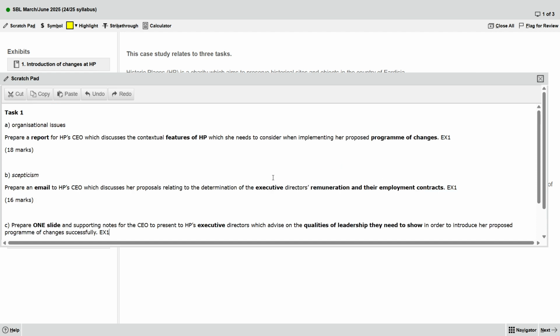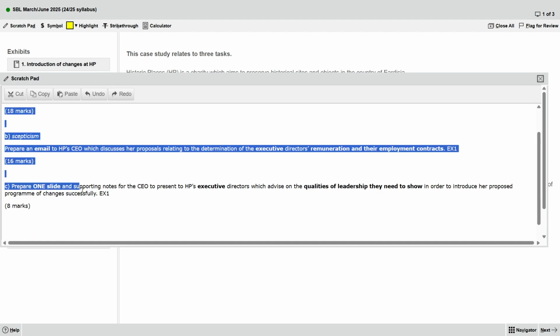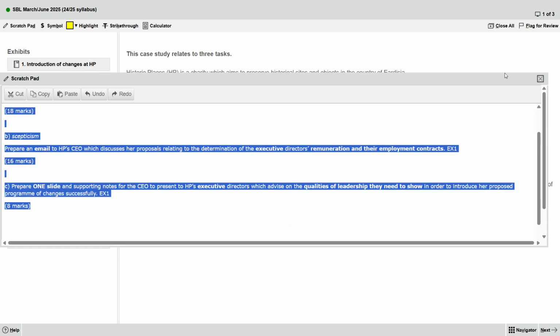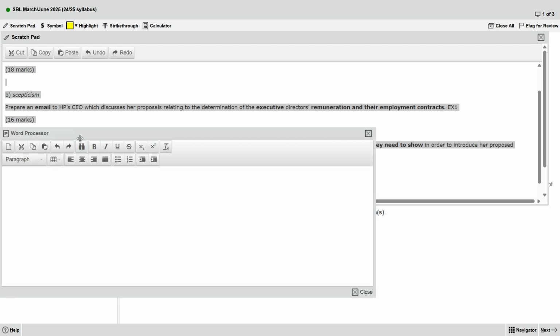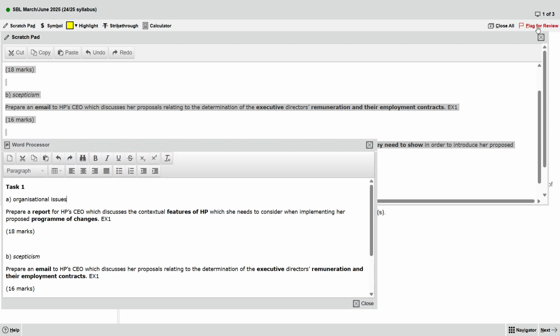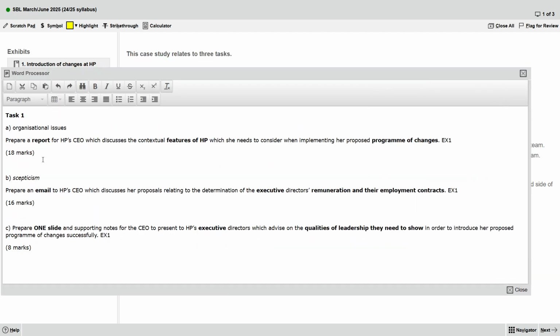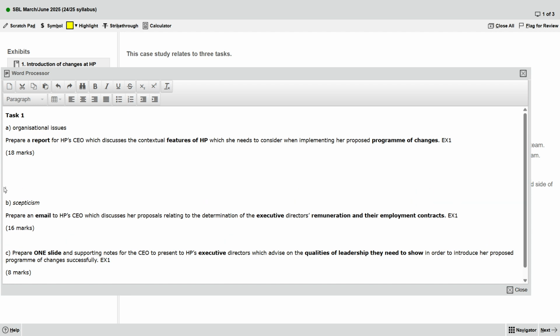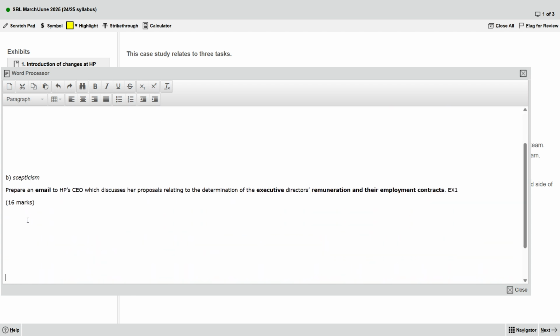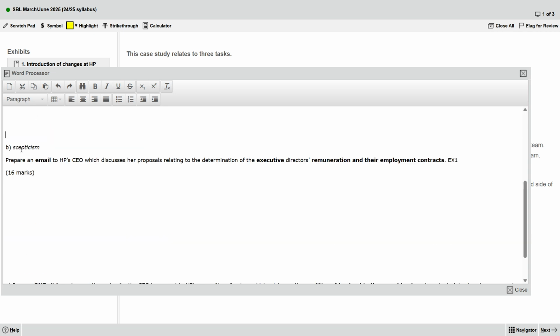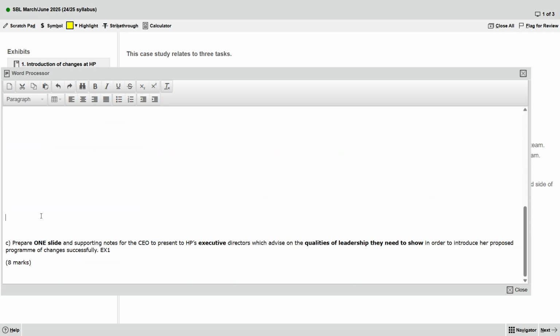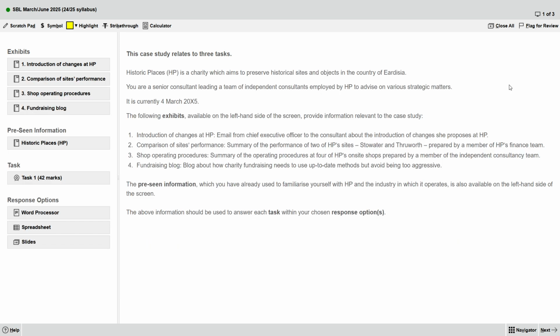Okay, so now we'll copy the content. Copy here, Control C. Then we will go to our word processor and paste it. Yeah, you see? Very nice, right? Very neat. So after that, we will leave some spaces between the different tasks, so make it neat. Now we will go to another question, and we will apply the same logic, the same steps.